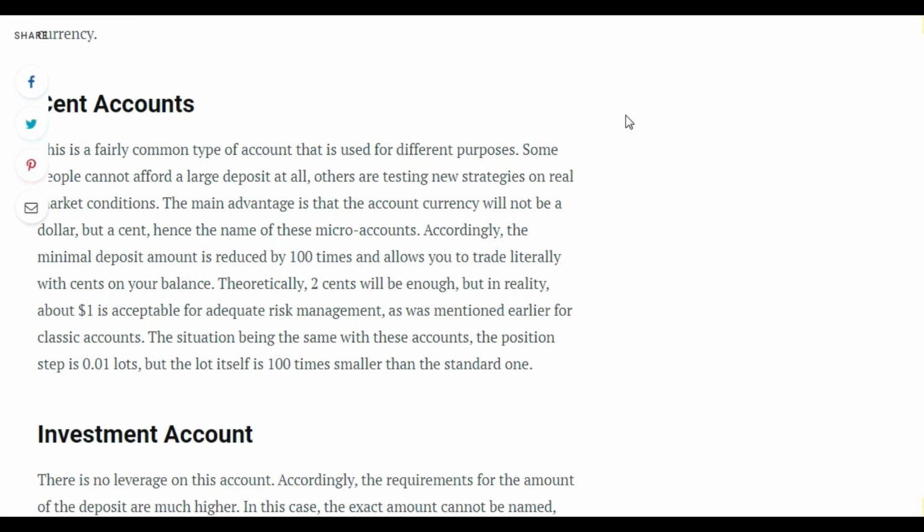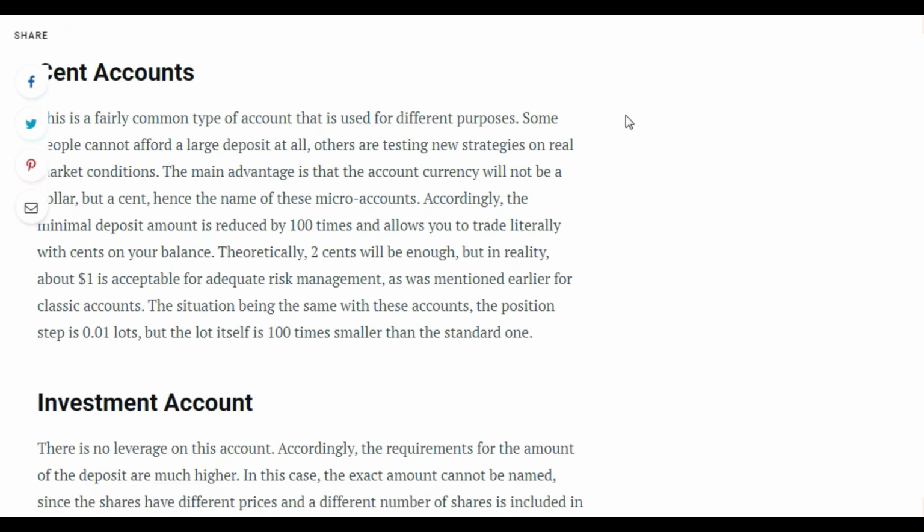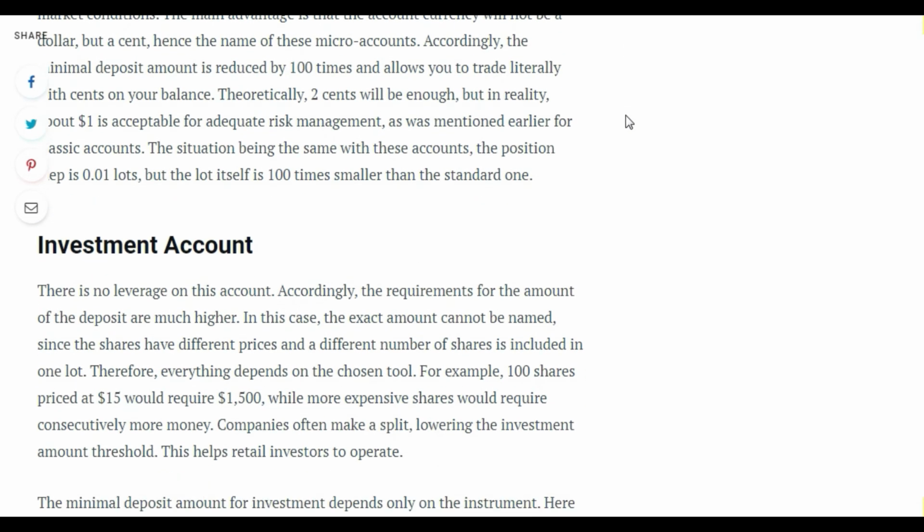Investment account. There is no leverage on this account. Accordingly, the requirements for the amount of the deposit are much higher. In this case, the exact amount cannot be named, since the shares have different prices and a different number of shares is included in one lot. Therefore, everything depends on the chosen tool. For example, 1,000 shares priced at $15 would require $1,500, while more expensive shares would require